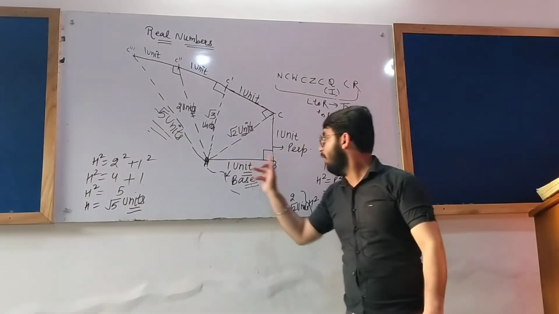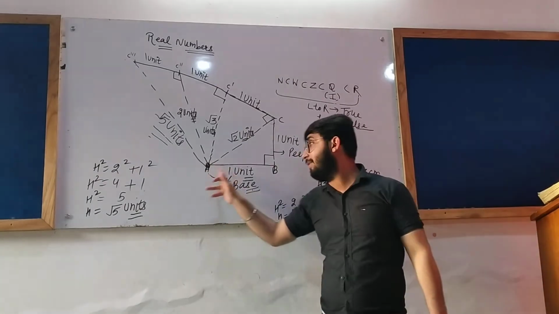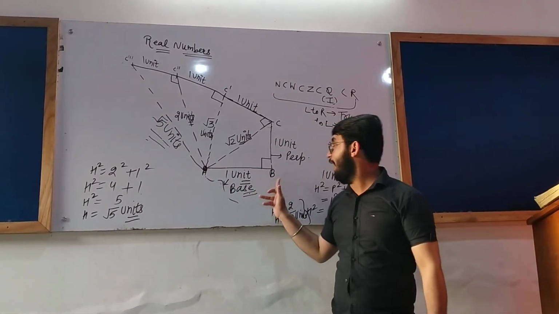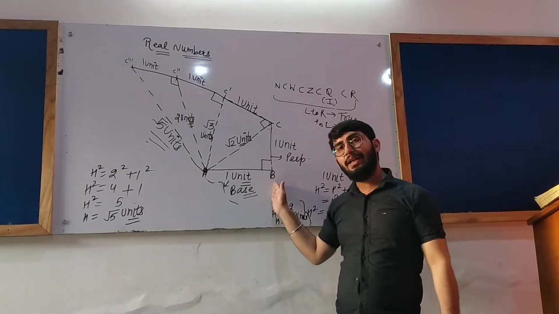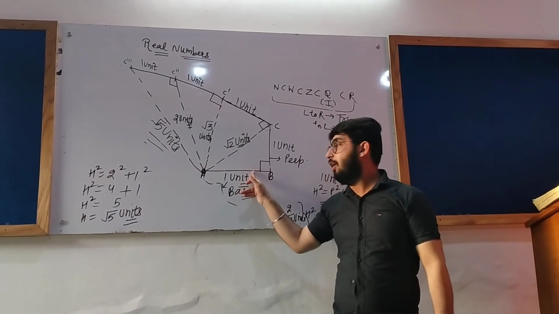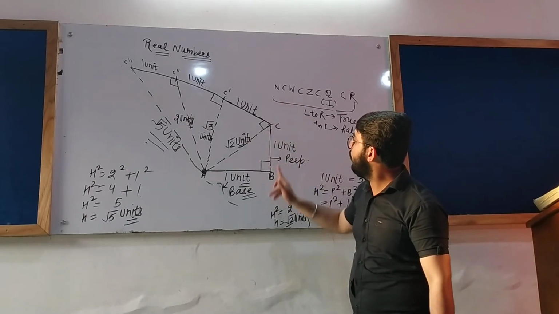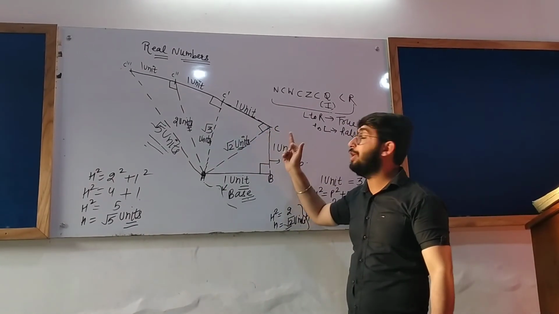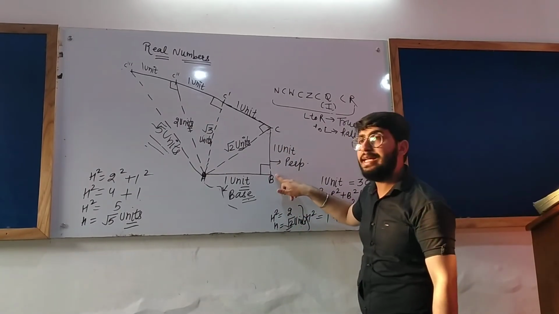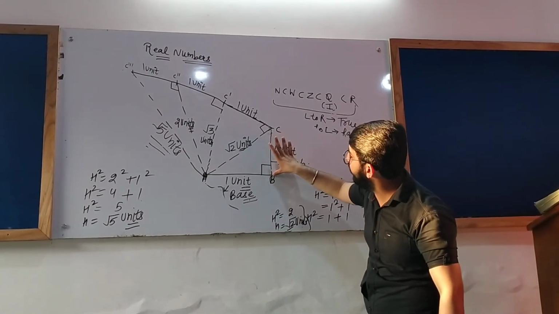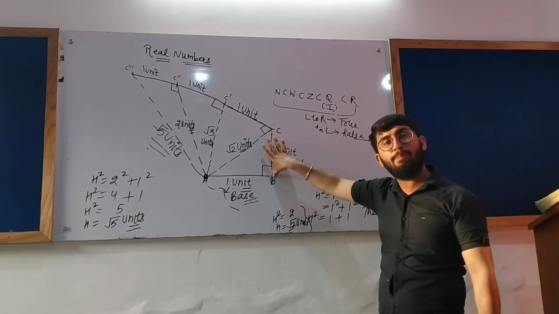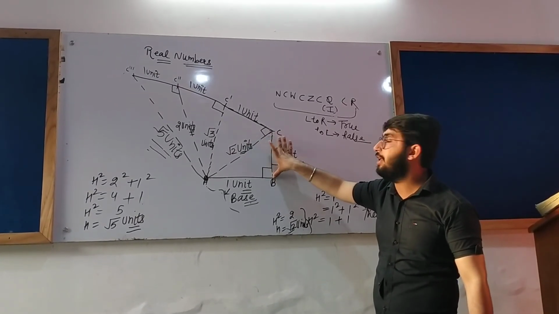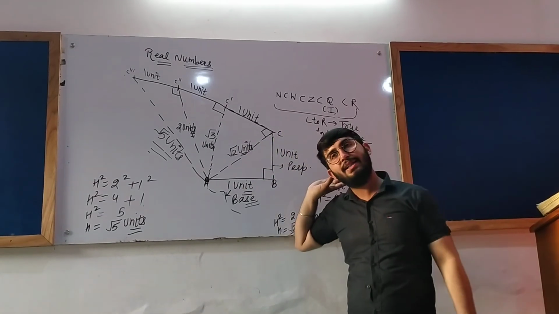I have drawn a line of 1 unit, meaning 3 centimeter, AB. Taking B as the center, I have drawn a 90-degree angle, a right angle, at point B. I have drawn BC as a perpendicular. Keeping the compass at point B and opening it up to 3 centimeter, that is the 1 unit, I have cut the 90-degree angle and taken that point as C.